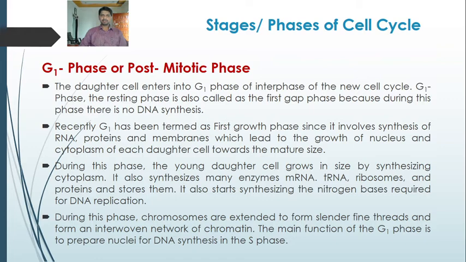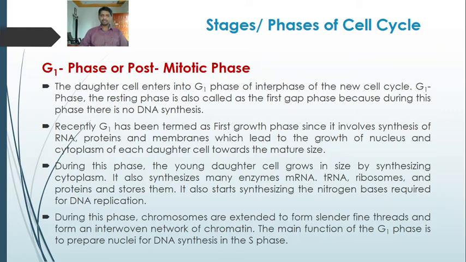So from these events we can say that the G1 phase is the first preparatory phase for DNA replication. Those materials which are required for DNA replication, by which the cell copies its DNA, are synthesized in the G1 phase. Here the cell synthesizes many enzymes, mRNA, that is messenger RNA, tRNA, ribosomes and proteins and stores them.